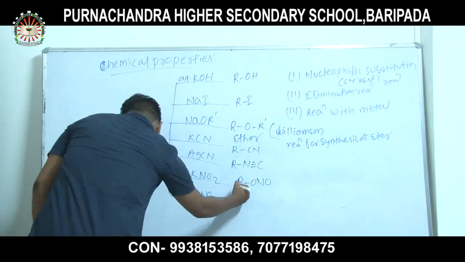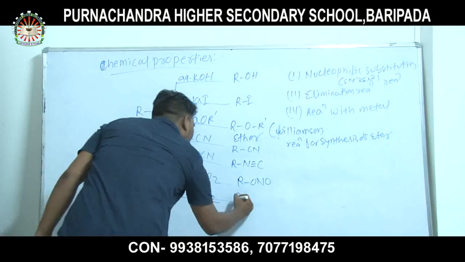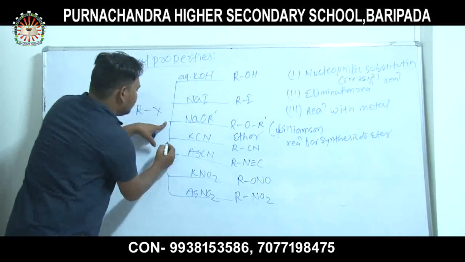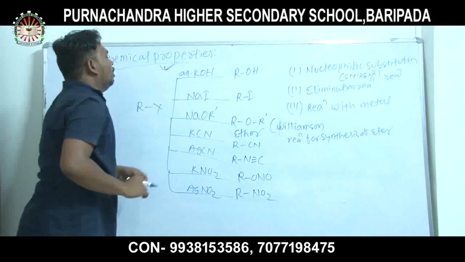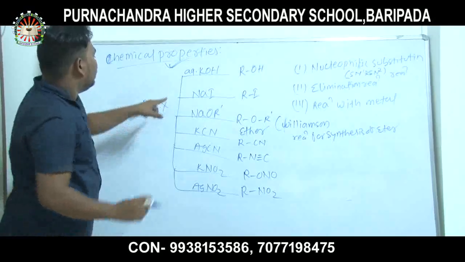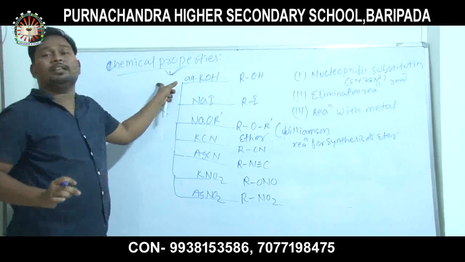When it reacts with AgNO2, then RNO2 is formed. This is the most important part, and questions arise from these slight differences in your exam.